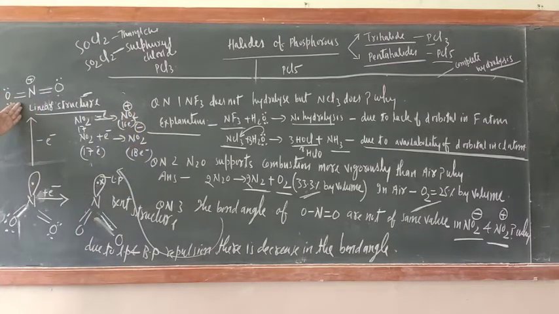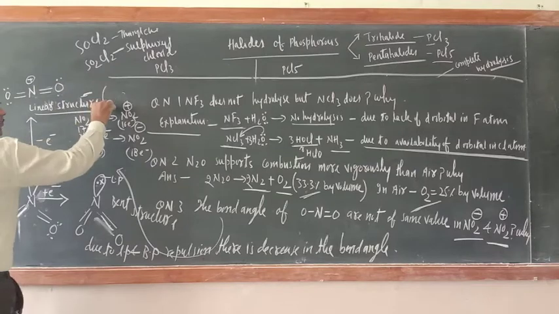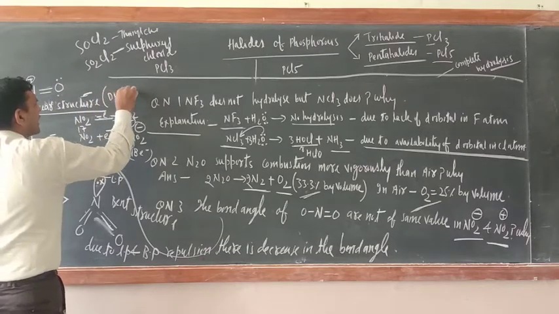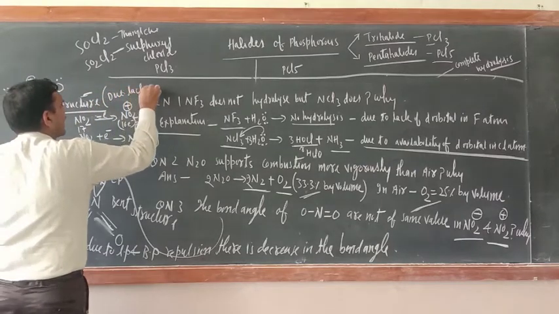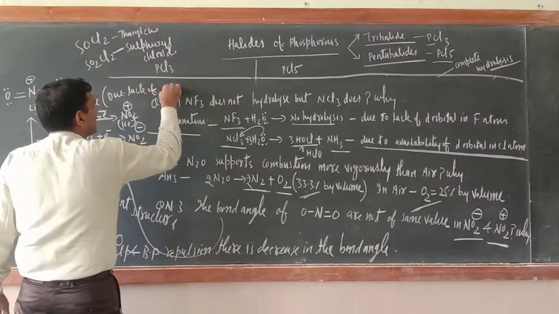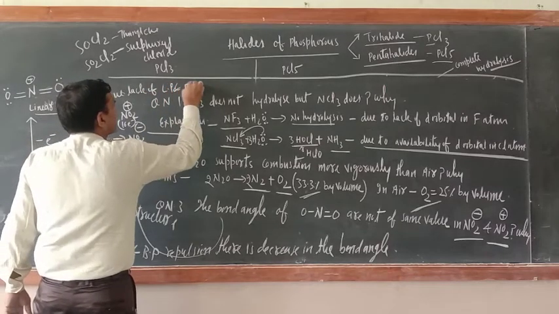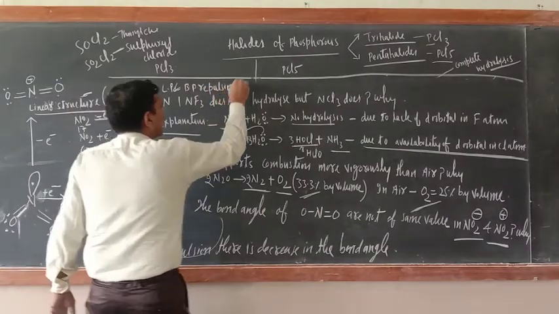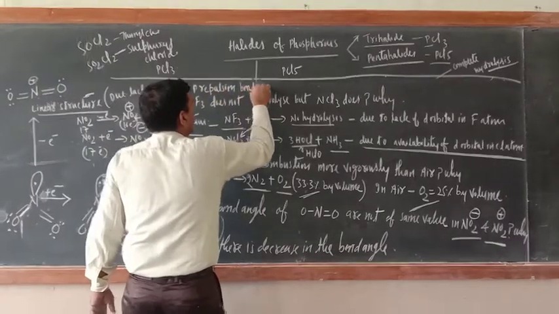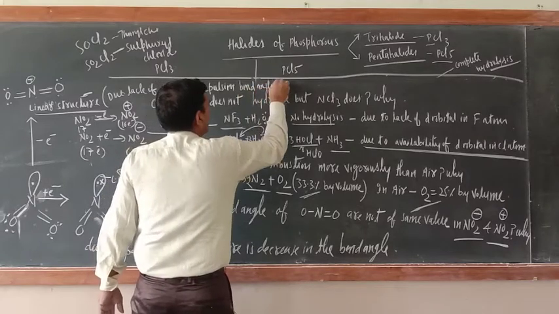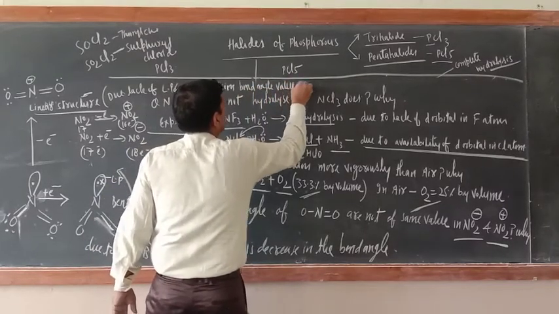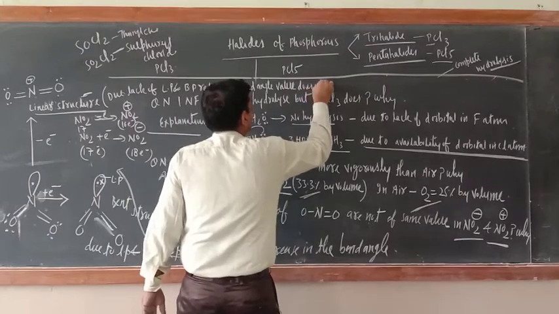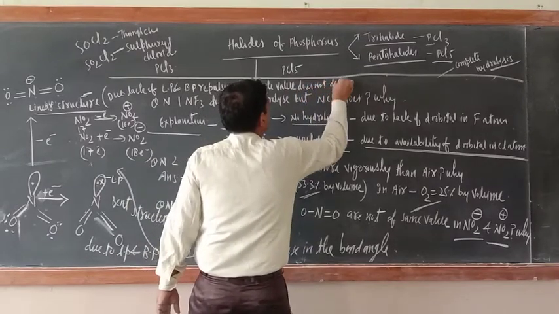And the structure, here what is there? Here at the nitrogen atom a lone pair is not there. So here you can write, due to lack of lone pair and bond pair repulsion, bond angle value does not decrease.